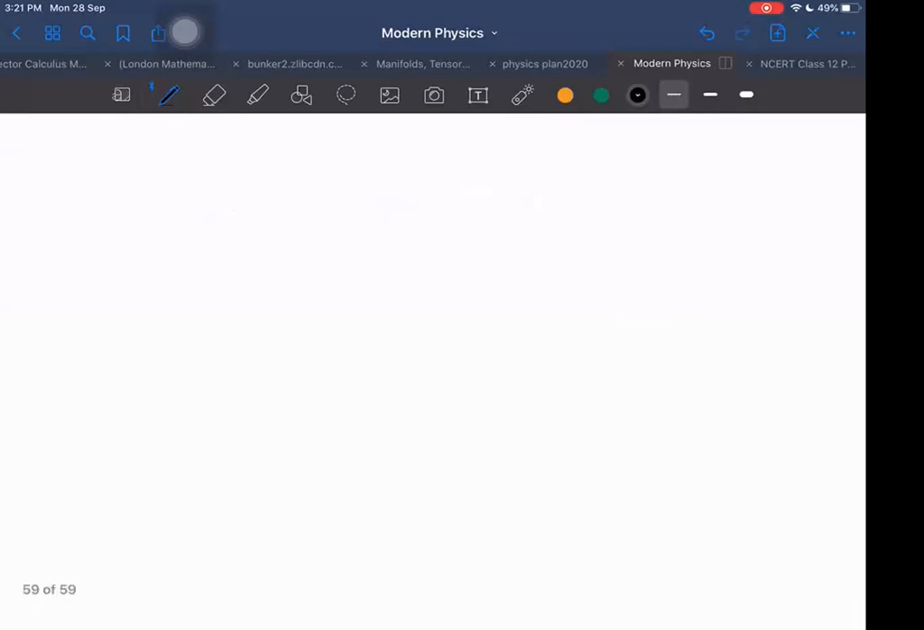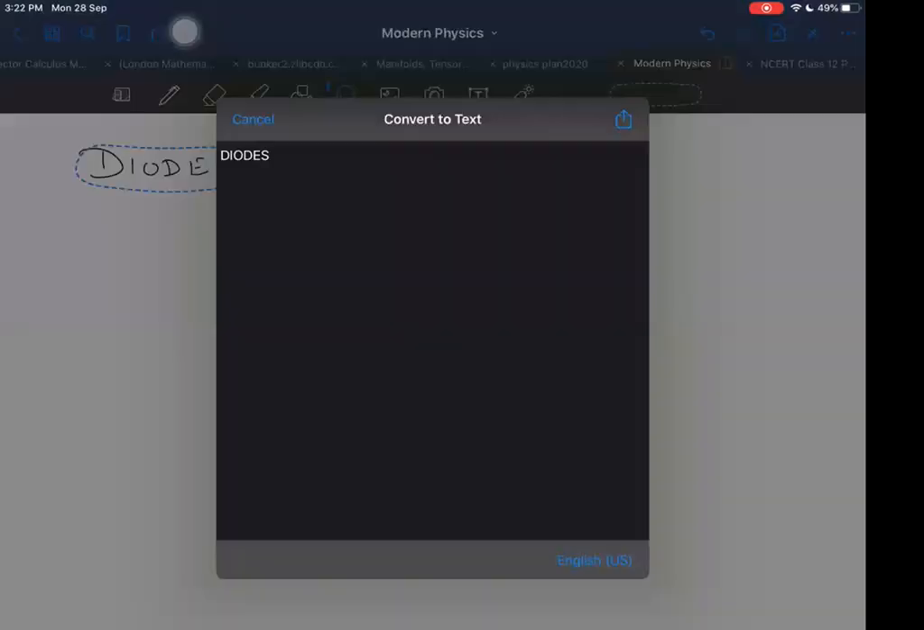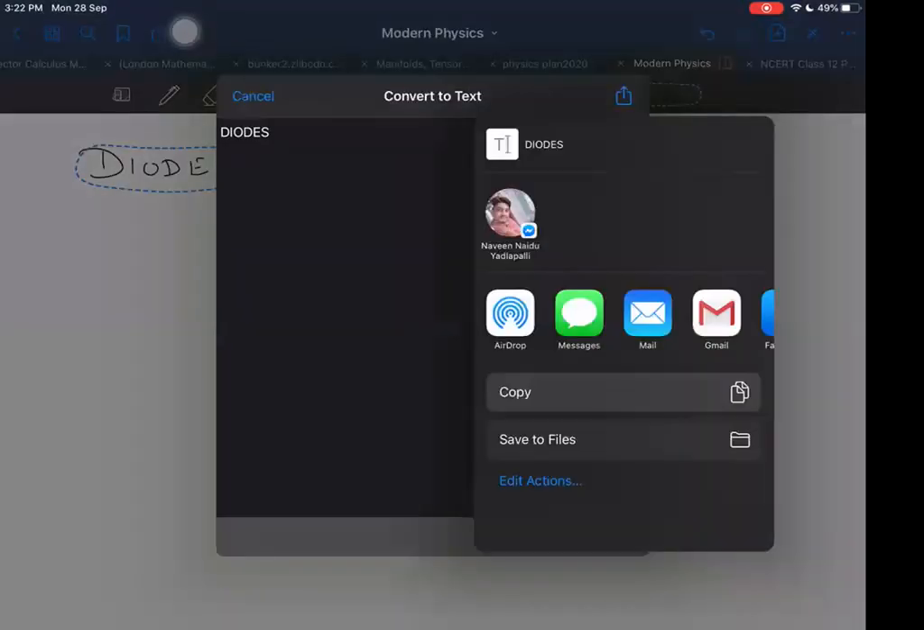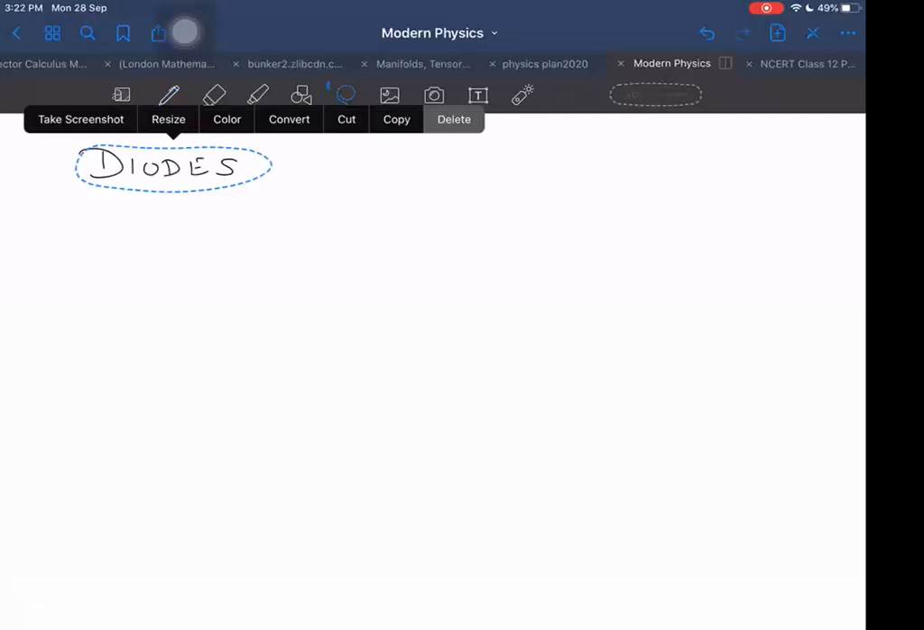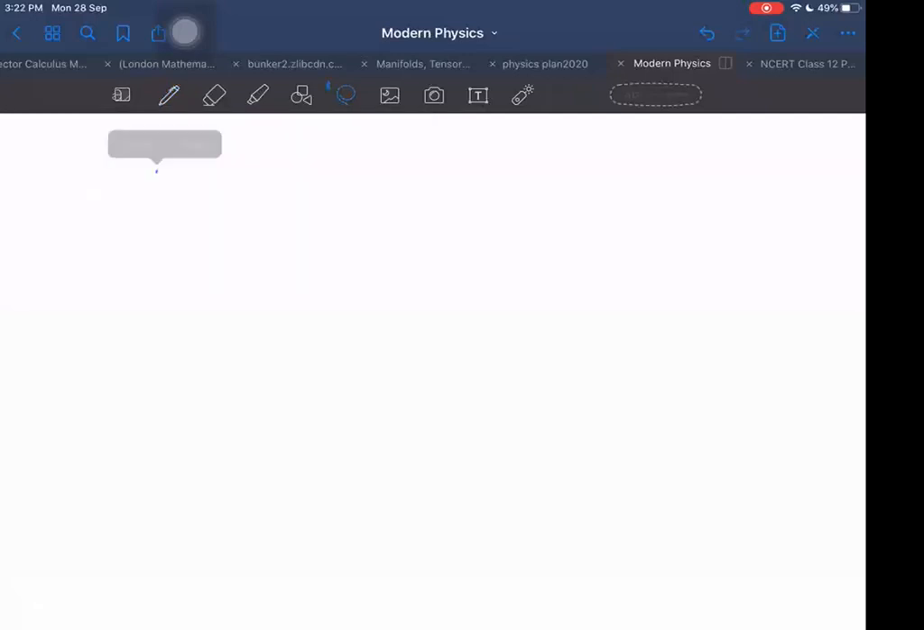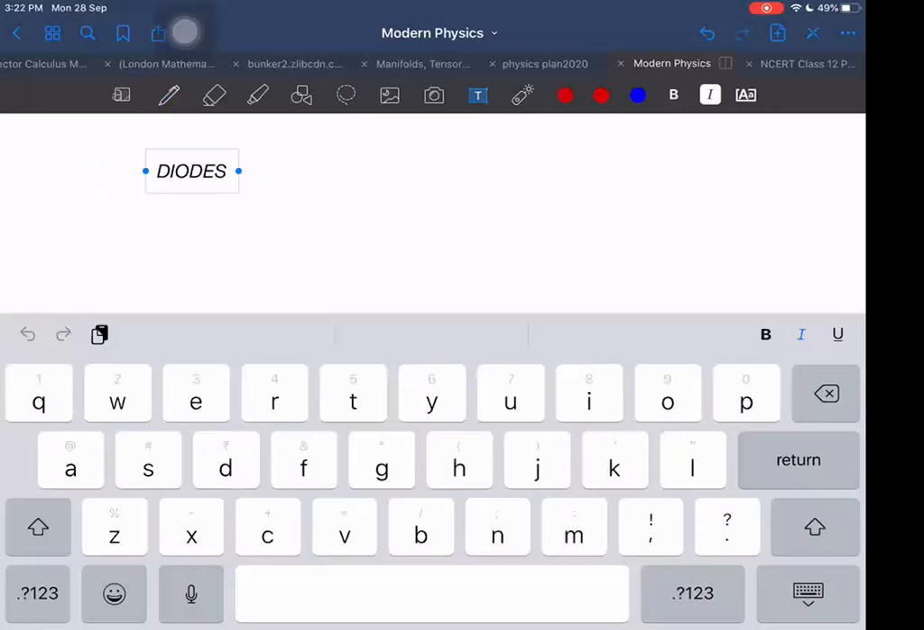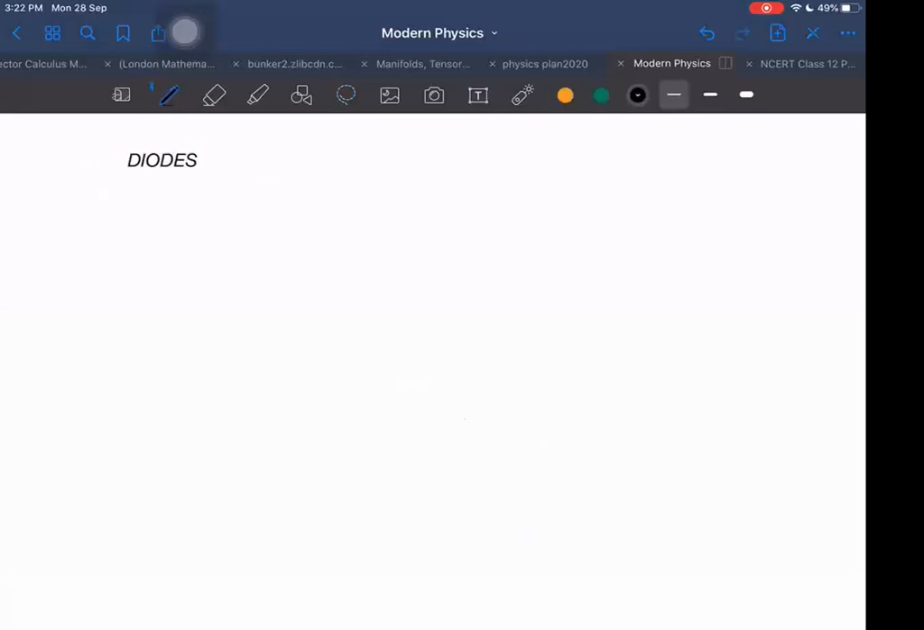Next we have diodes. Very important. Very interesting also. So before I discuss diodes, I will normally ask you to tell me something here.